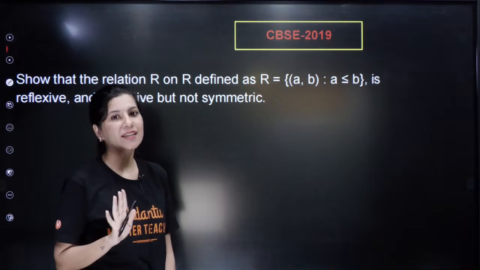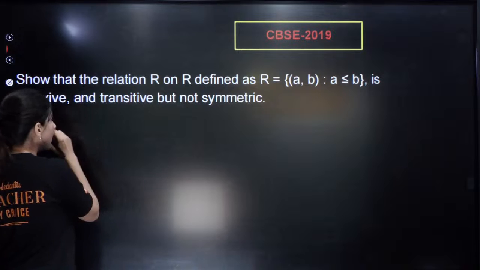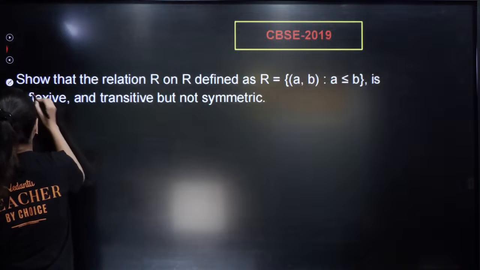Let me just write down the definition of reflexive. A relation will be called reflexive if (a, a)